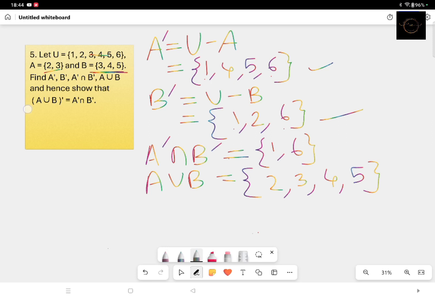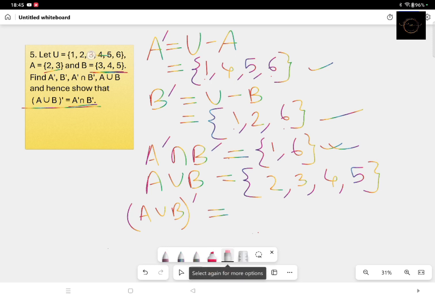The last one is you have to show this. Now A complement intersection B complement, that we have already found out, that is 1, 6. Only you have to find (A union B) whole complement. Now if A union B is 2, 3, 4, 5, what about (A union B) whole complement? It means that from the entire universal set, you have to subtract A union B. So what is the universal set? 1, 2, 3, 4, 5, 6.